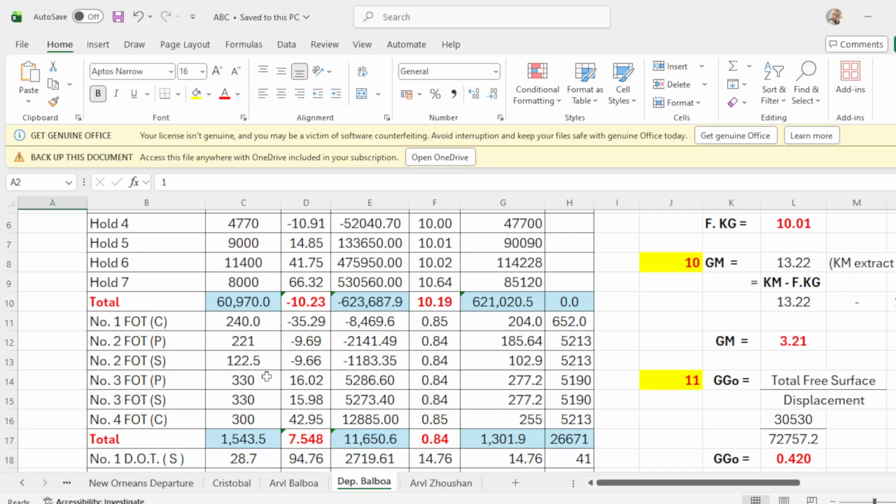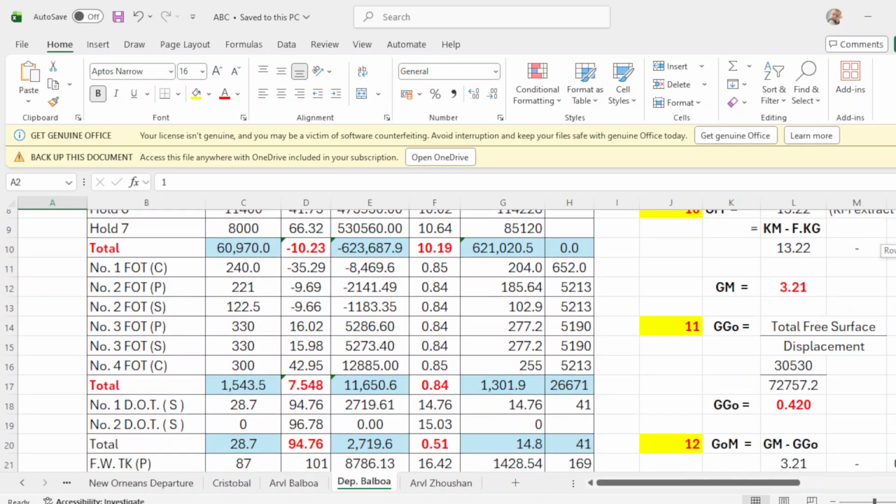Okay, and these are the bunkers received: FO2 port and starboard, and number 3 port and starboard, 330 each, and number 4 is 300. Total bunkers is 1543.5. Okay, that is your fuel oil.